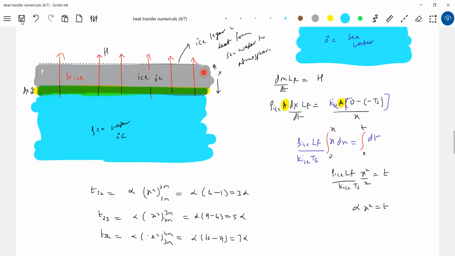Once the summer comes, the ice starts melting, and again the life will begin here. Like that, 8 months of winter will be there. So in the winter, what happens? The thickness of the ice layer from the surface will start increasing, but it will increase according to this formula. This particular formula is very important. Time taken for the thickness to increase from 1 meter to 2 meter.